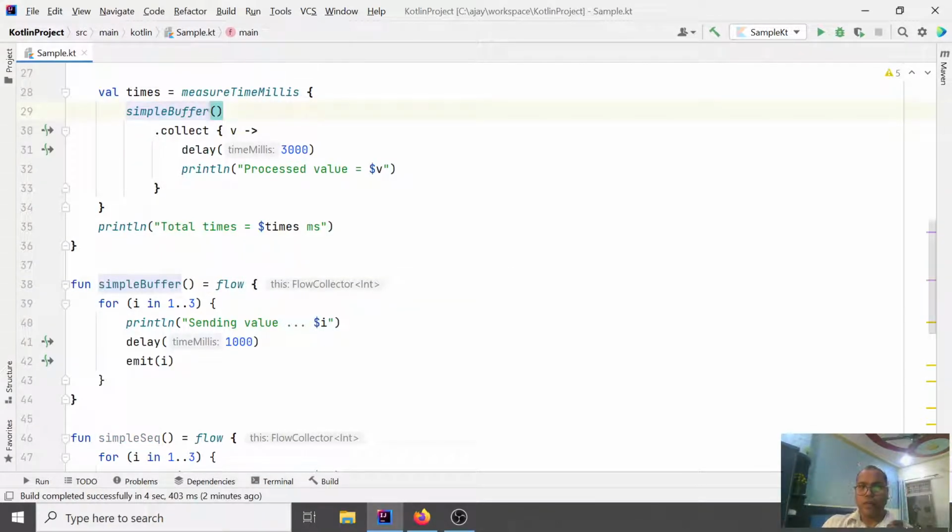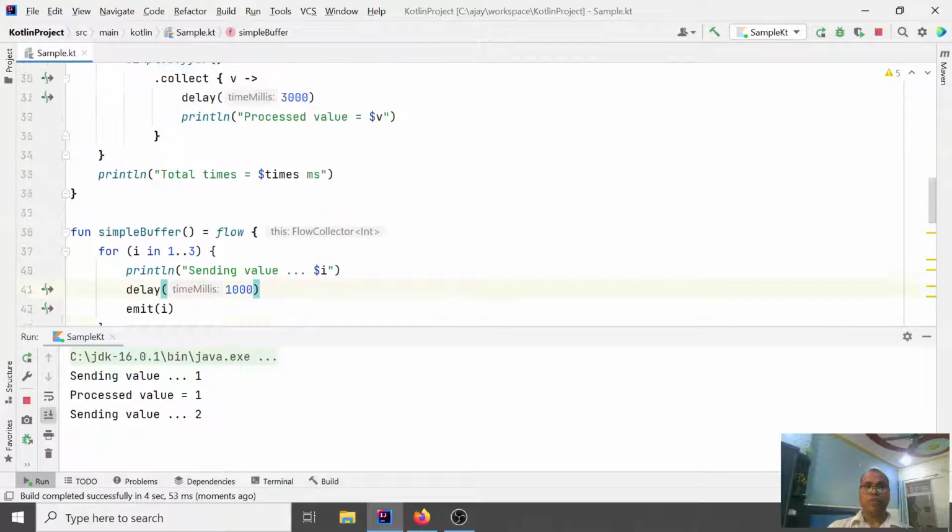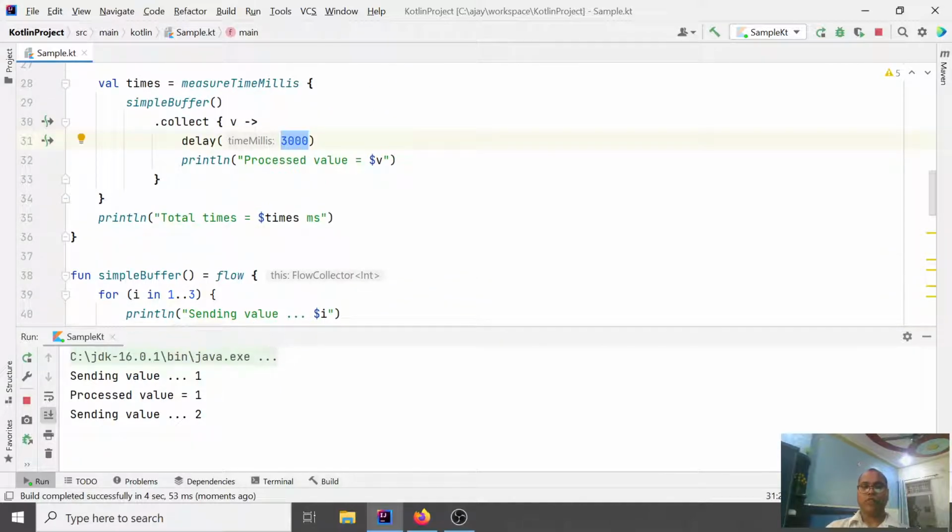Now what happened? In Kotlin, I am running in a different context. Let's run, start, and then take the difference between the times. First we'll wait surely 3 seconds, after that 1 second, so 4 seconds.